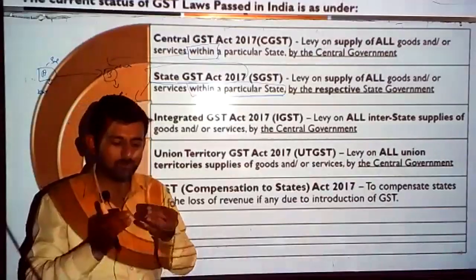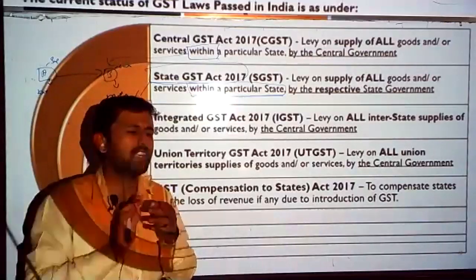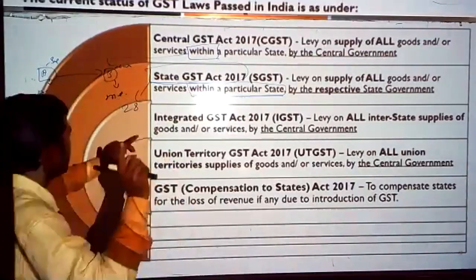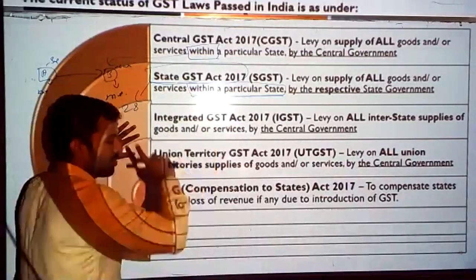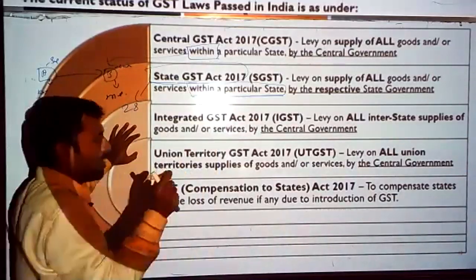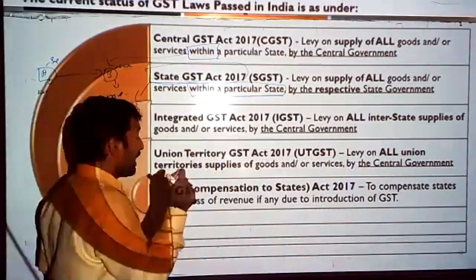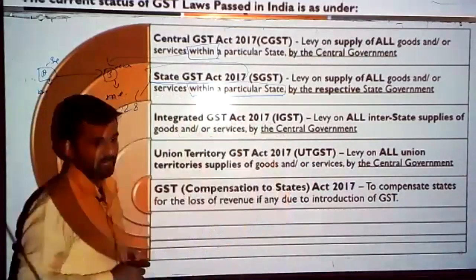Karnataka state government, that means the seller, who is the seller? Person who is located in Karnataka. Karnataka government cannot levy a tax. Then who can levy a tax? For that there is a separate law. What is that separate law? Integrated GST Act 2017, IGST. Who has enacted this tax law? This law was enacted by the central government.